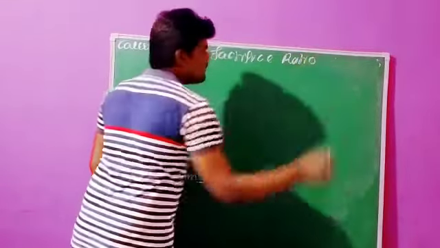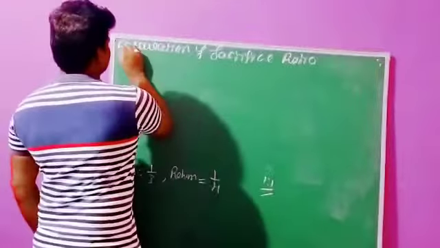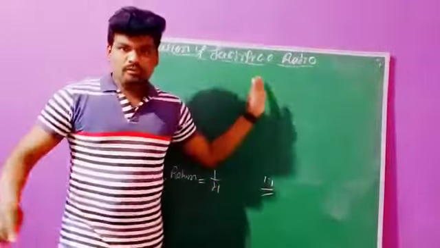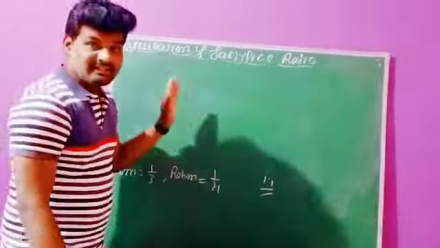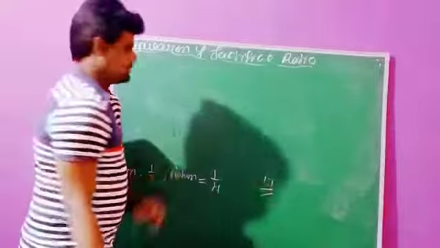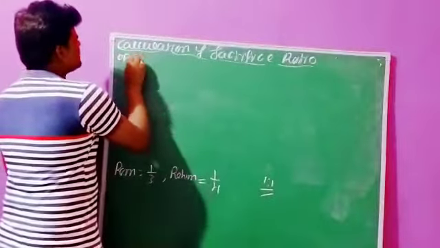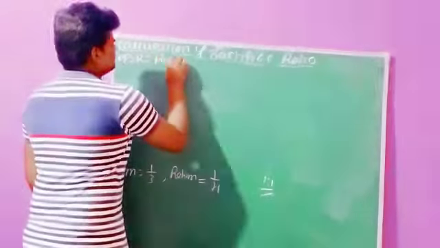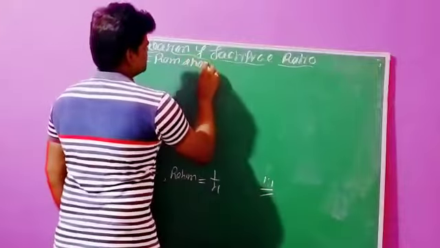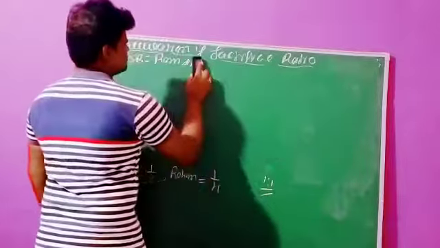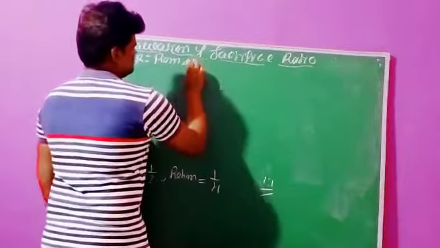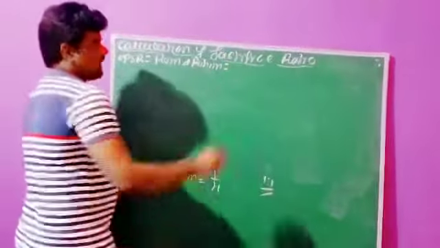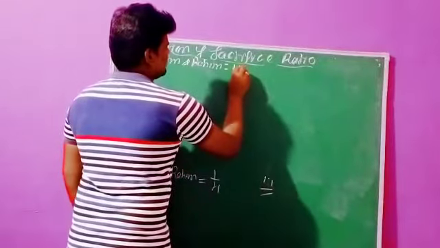Before going to the formula, first we need to record whatever data is given in the question. The first one, the old profit sharing ratio between Ram and Rahim. Ram and Rahim are sharing entire profits and losses in the proportion of 1:1.